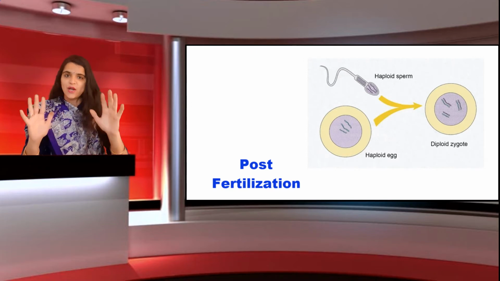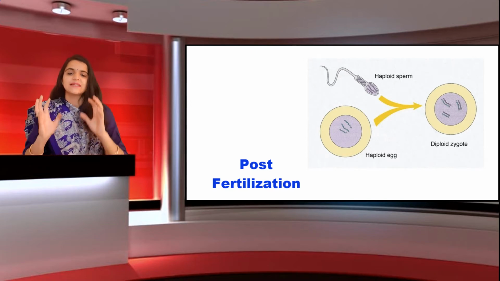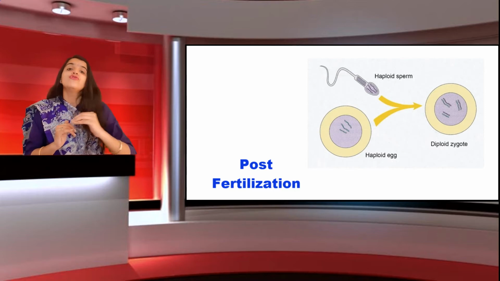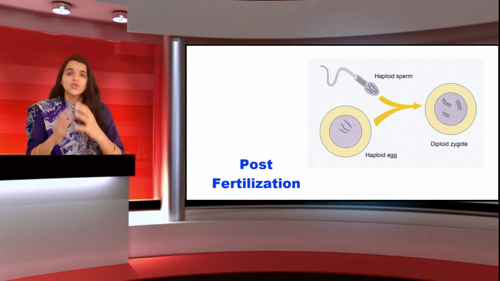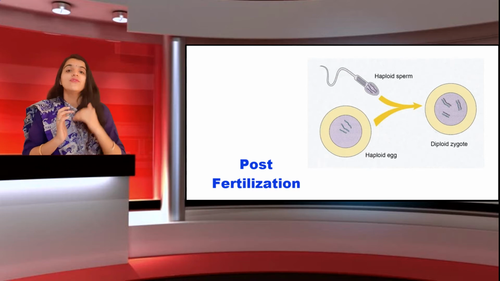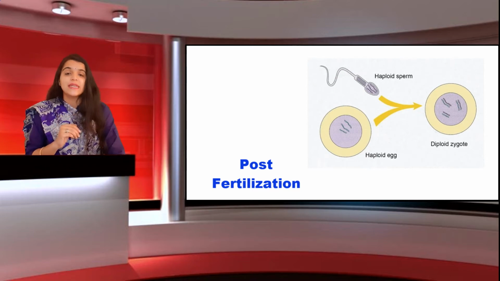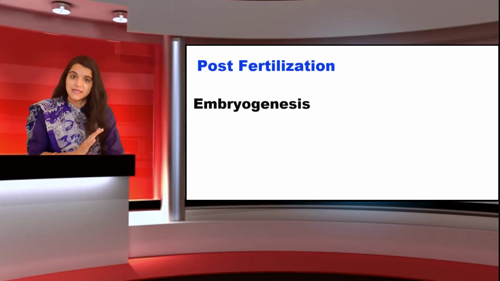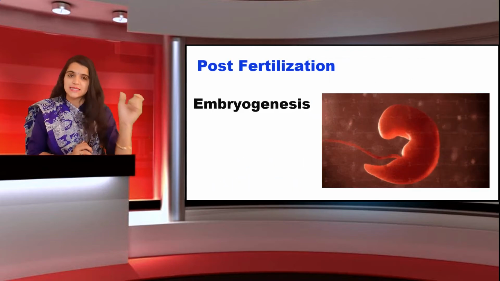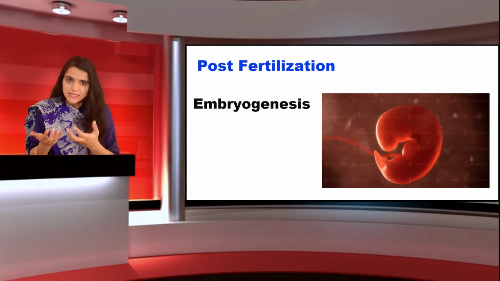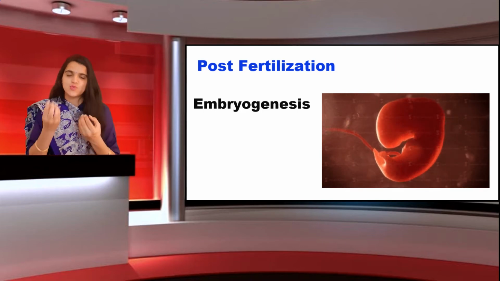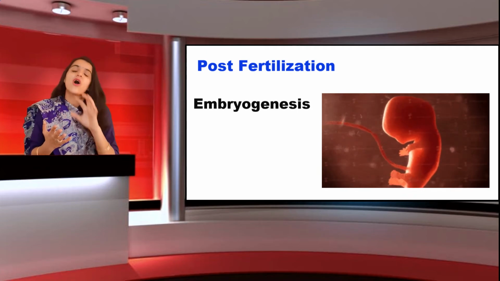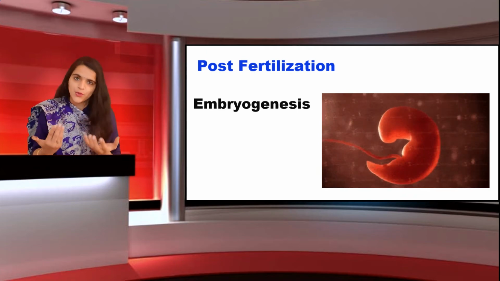So zygote is diploid, is it clear? Right? A proper medium is required for an organism for further formation of the zygote into a further embryo. Now the next step in post-fertilization is embryogenesis. Embryo means a small fetus, a small young one, a small offspring. They are all synonyms of embryo.